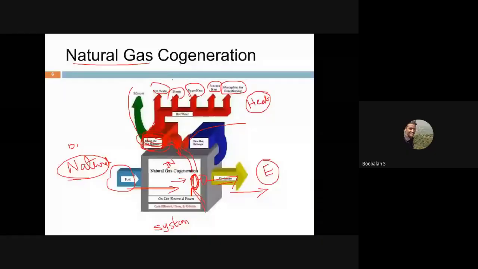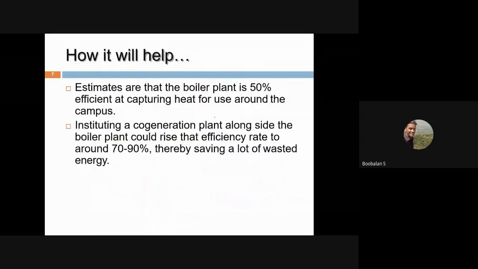Right. I think my screen is visible. Yes. Right. And how it will help actually.